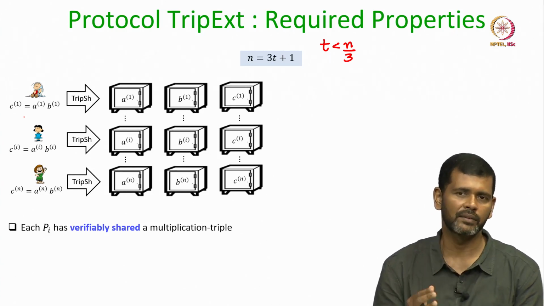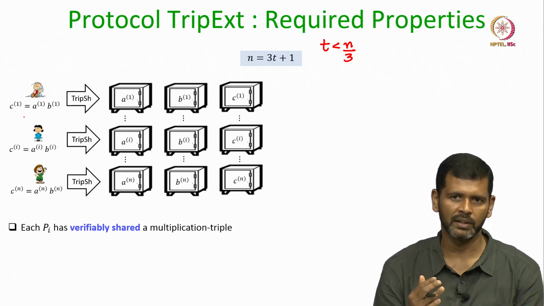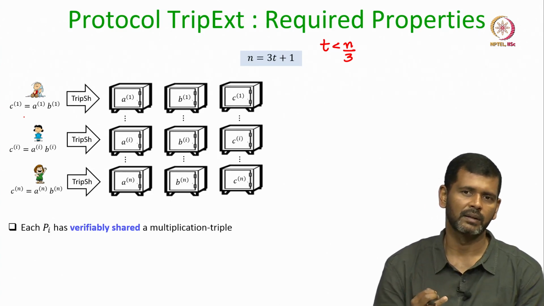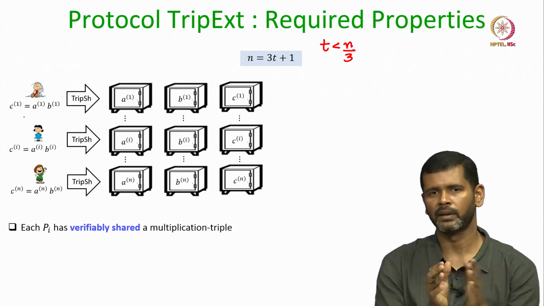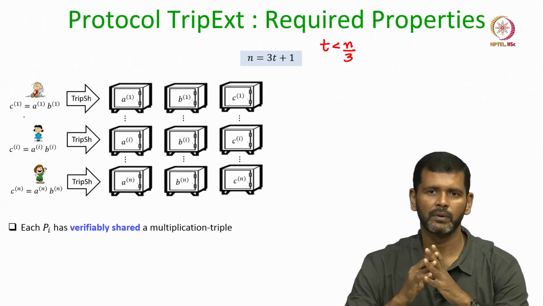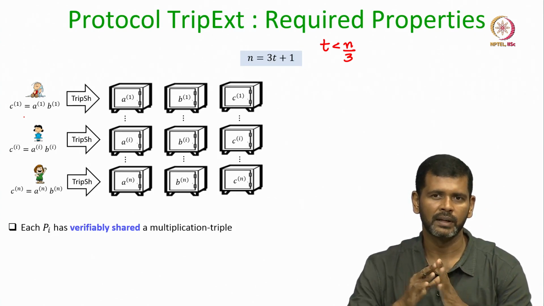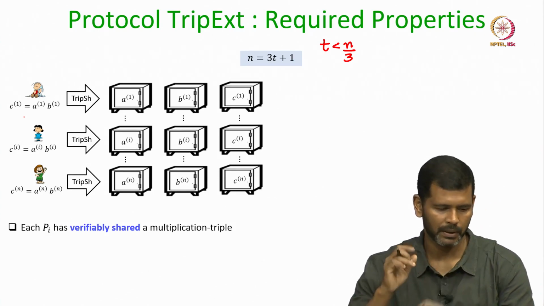Whereas, even if the dealer is corrupt for the triple sharing instance, it will be guaranteed that it has secret shared a multiplication triplet, namely whatever is the output of the protocol, it will be a secret shared multiplication triplet.